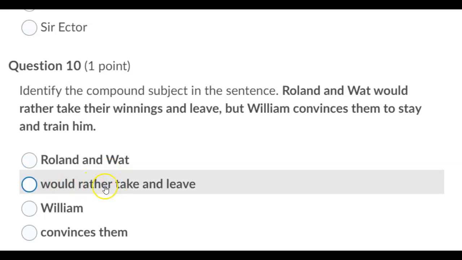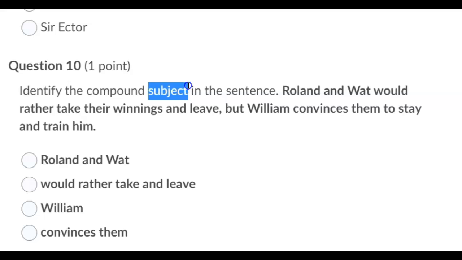They would, helping verb, leave, or they'd rather take and leave. But see, we're looking for the compound subject, so it can't be the compound verb. And then William is a single subject of a different clause. And what does he do? He convinces. So your best answer is that one.